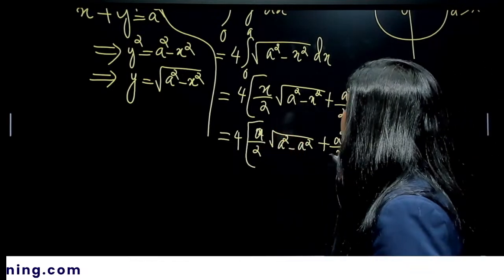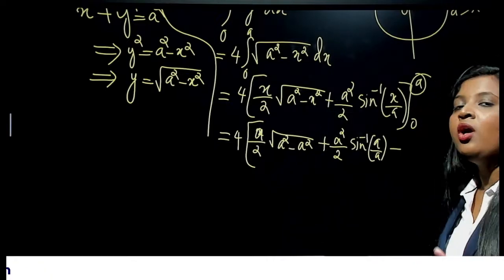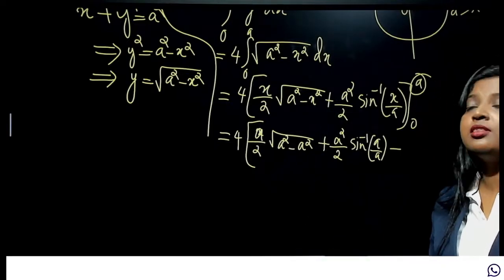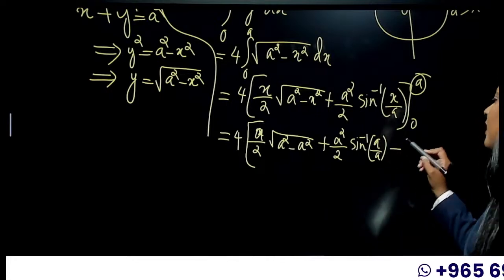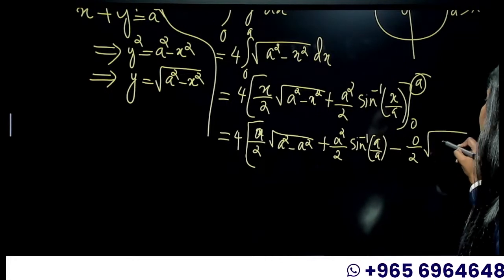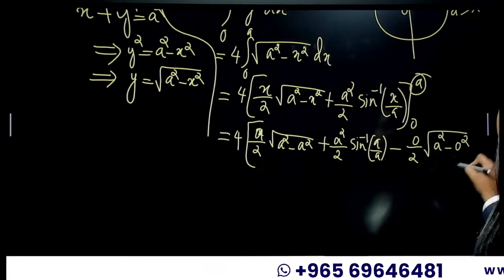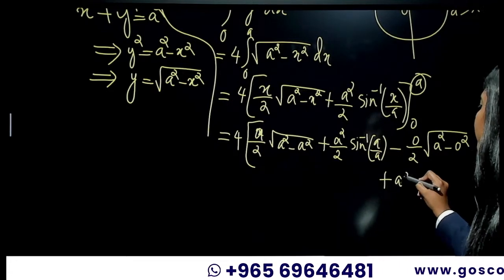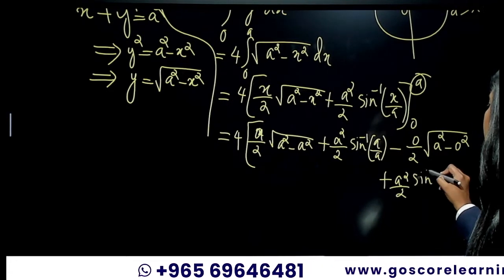And then that minus, whenever you see x, replace that with the lower limit 0: 0 by 2 root of a squared minus 0, plus a squared by 2 sine inverse 0 by a.